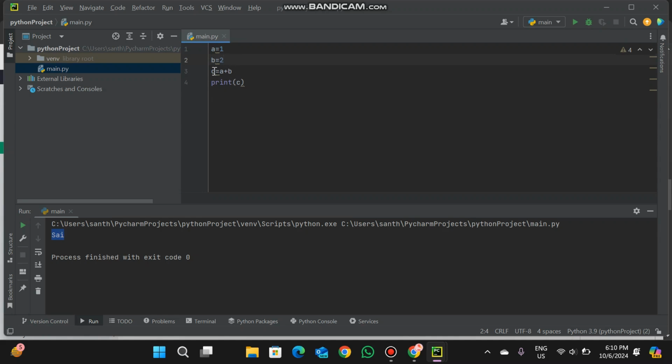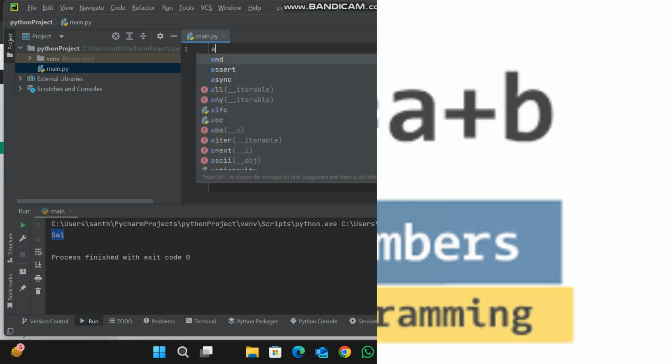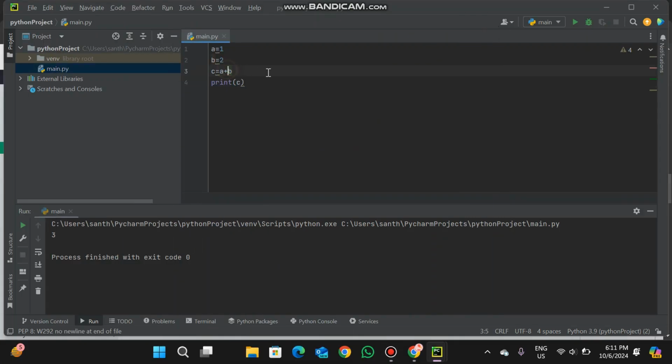3 is stored in which variable? The c variable. So we are printing the variable c. So c contains the number 3. So we will run the code. 3 is printed. Look, 3 is printed. So this is a basic code. We can also subtract, multiply, and find the remainder. Okay, like this.